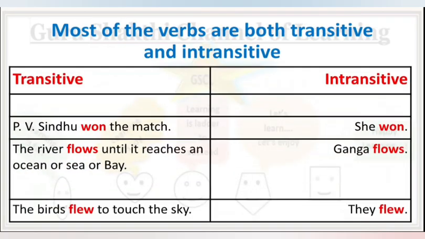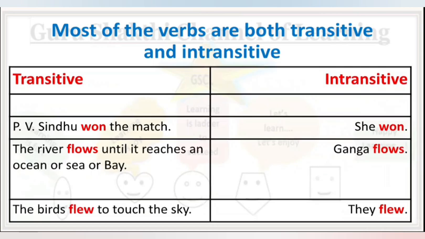Most of the verbs are transitive as well as intransitive in nature, as in these examples, such as PV Sindhu won the match. Here the verb won is transitive as it is followed by the object, that is the match. But on the contrary, she won isn't followed by any object. Here the verb is intransitive in nature.